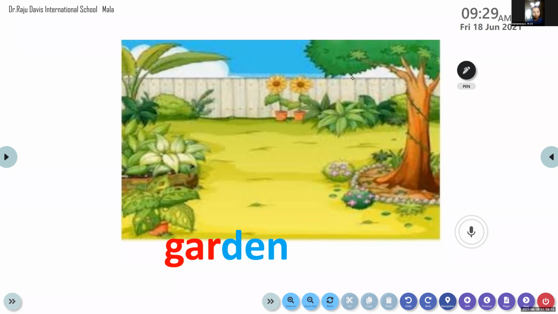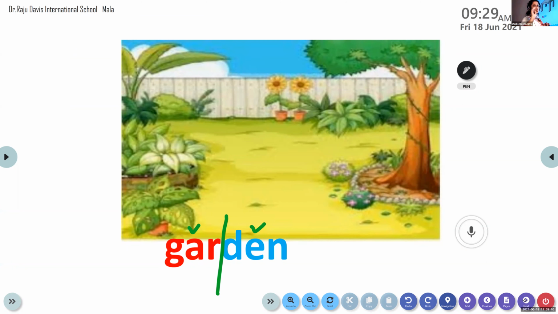How do we pronounce the word? Garden. So it has 2 syllables, and in every syllable you can find a vowel. Is that clear to all of you? So that is what I wanted to make you understand.